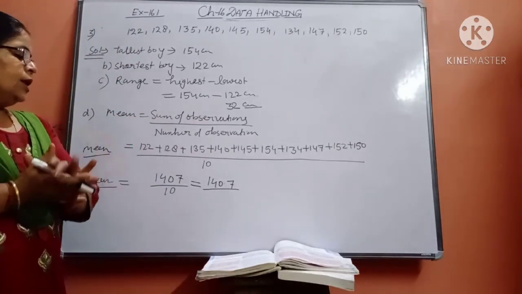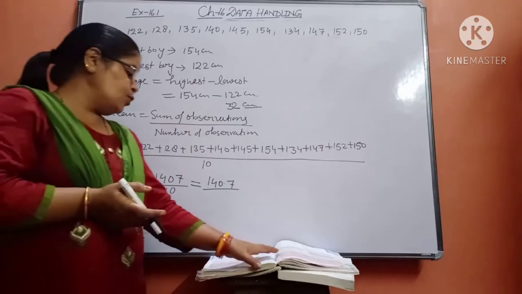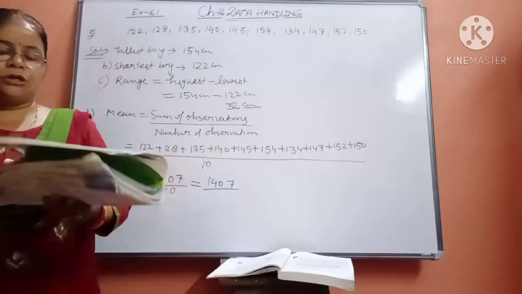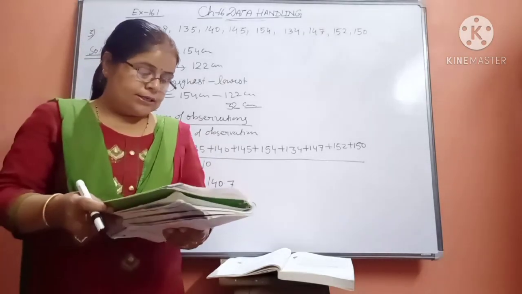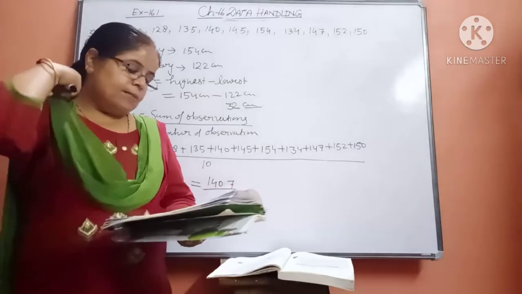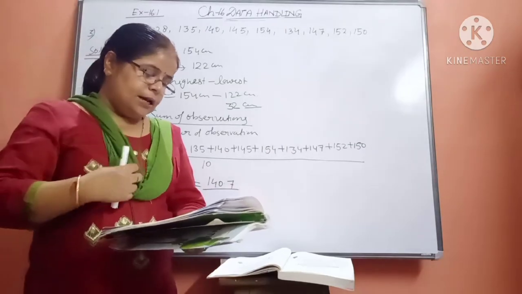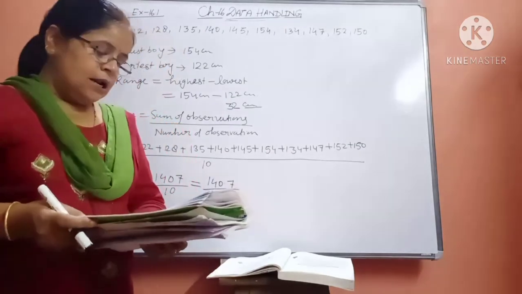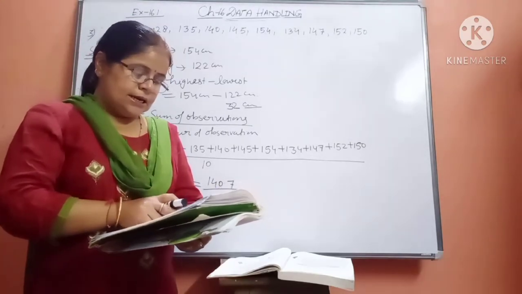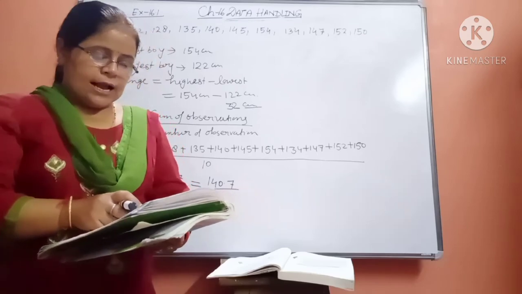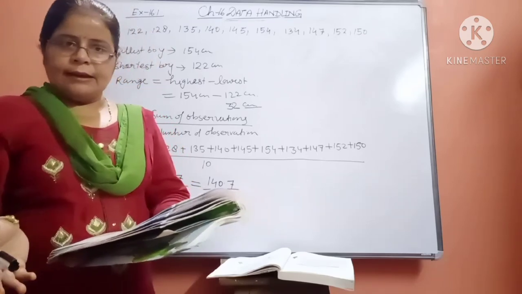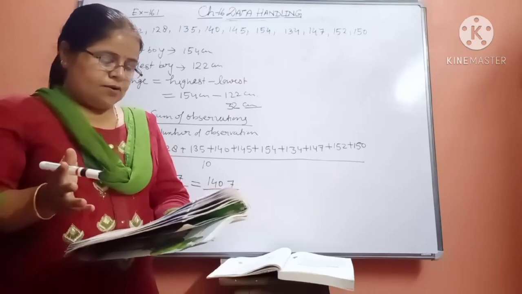Now see, what is the fourth question, beta? I am just reading it out, and you keep the book with you so that you may understand that in your book and my book the questions are the same. The marks out of 100 obtained by a student in 5 subjects are tabulated below: English 67, Hindi 76, Maths 88, Science 85 and SST 78. What is the total marks? You can add them for the total marks. B part, find the average marks.